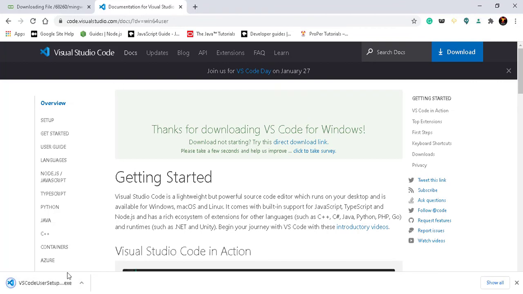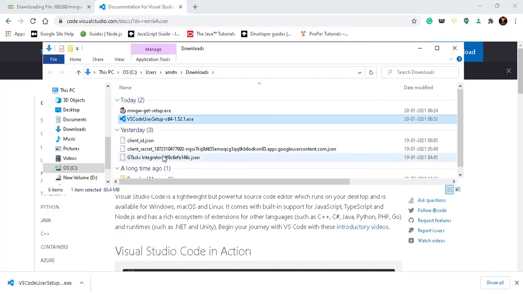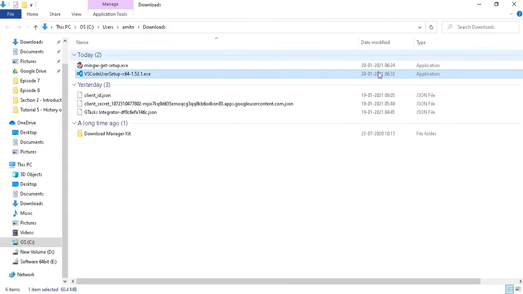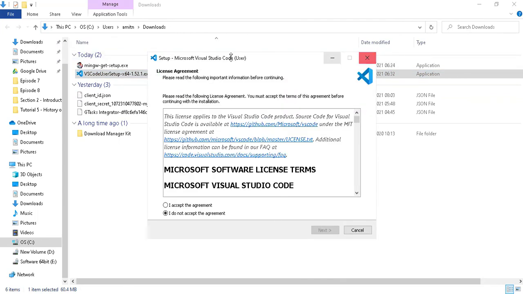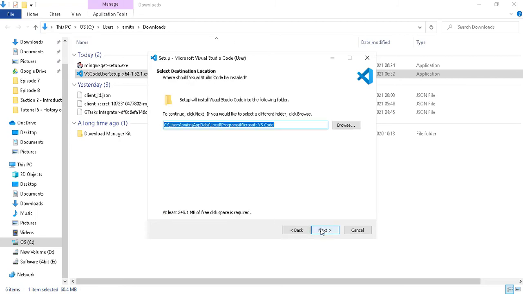And here you go, your download is over, and now we can go to the folder and install Visual Studio Code. So let's double click on this setup and it will open this dialog box. Just accept the agreement and click on next. If you want to change the default folder, you can do that. I am not going to make any changes there.